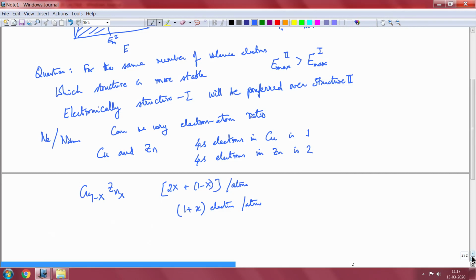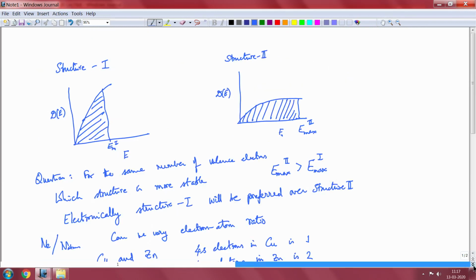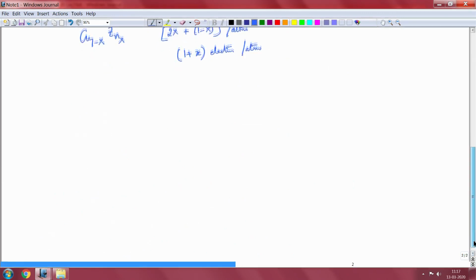So, as you keep changing the composition of the alloy, you are changing the electron atom ratio. Well, what does this have to do with it?